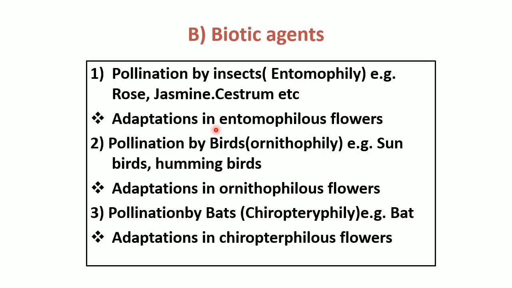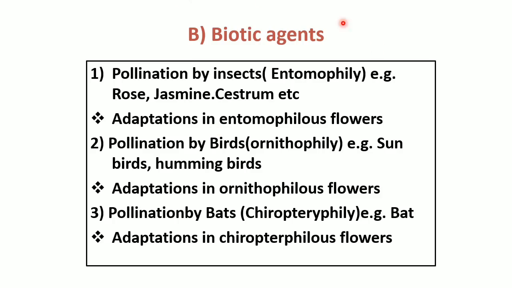Third adaptation is flowers are attractive, bright colored, with fragrance and nectar. Fourth adaptation is, in some plants, additional parts develop to increase the beauty of the flower for attraction.